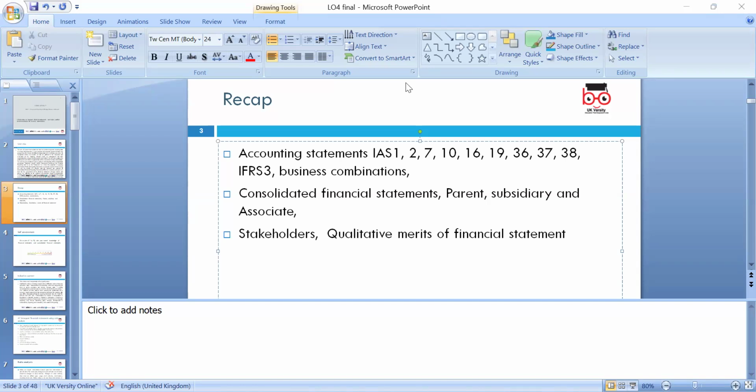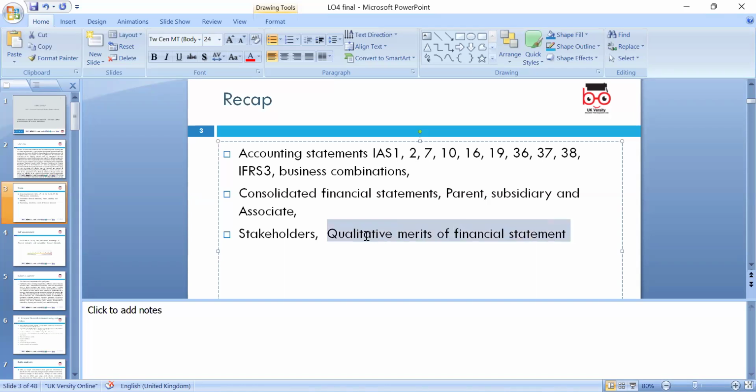Okay, so until now we discussed accounting standards IAS 1, 2, 7, 10, 16, 19, 36, 37, and 38. So preparation, presentation, inventory, cash flows, events, depreciation, revenue. We discussed goodwill, non-current assets, impairment losses, all we had in the previous lesson.